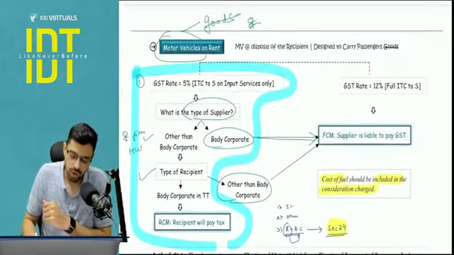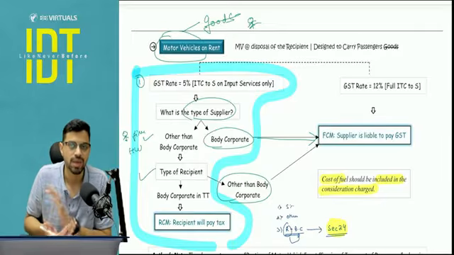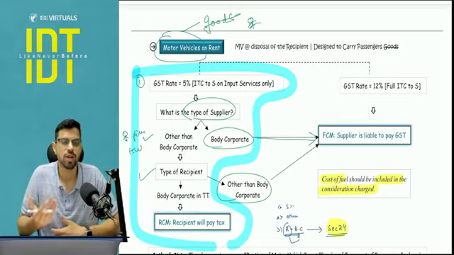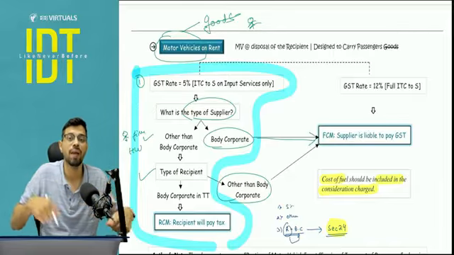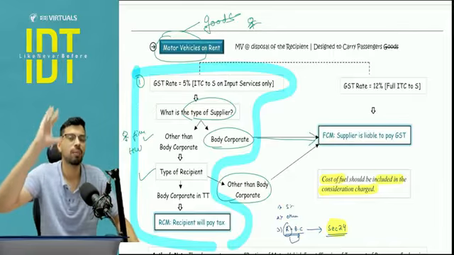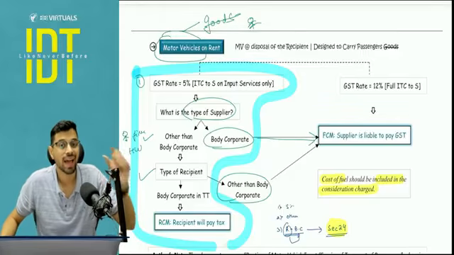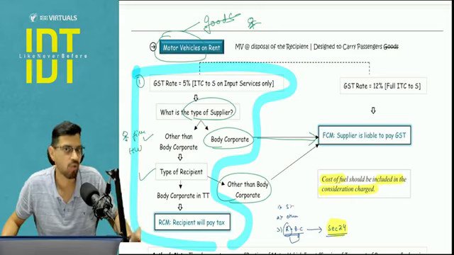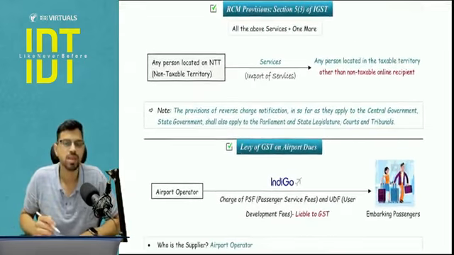Okay, another point to be noted, everyone, there is a difference between giving a motor vehicle on rent versus transportation of passenger service. If I am giving you the transportation of passenger service, this is different compared to when I am giving you the motor vehicle on rent, where you drive the motor vehicle as you deem fit. So there is a difference in both. The SAC code, service accounting code, is also different for these 2 entries, so pay attention in the exam. Next is with respect to IGST.